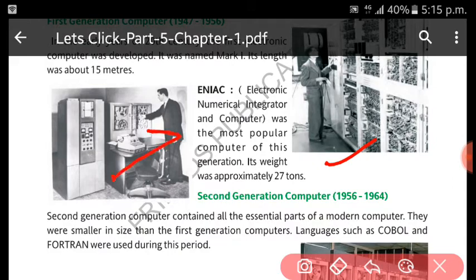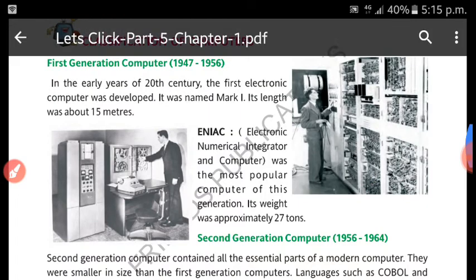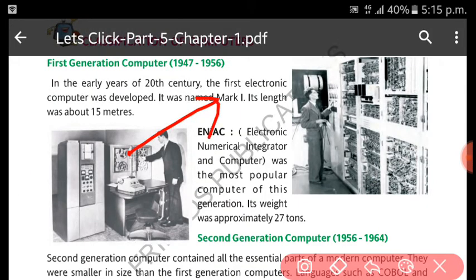In this, some memory capability was also inserted. In Mark I there was not such a large memory capacity. In this, some memory capacity was added.